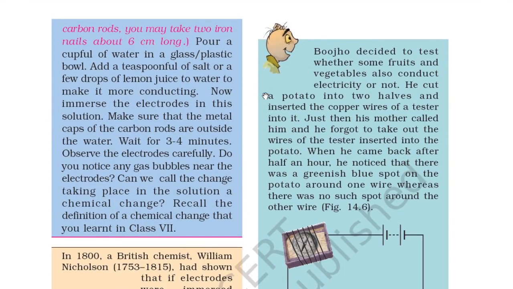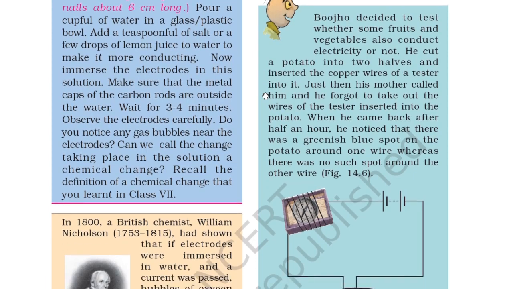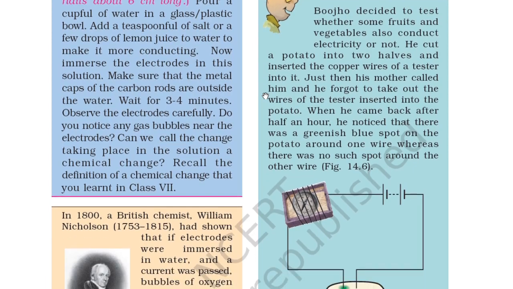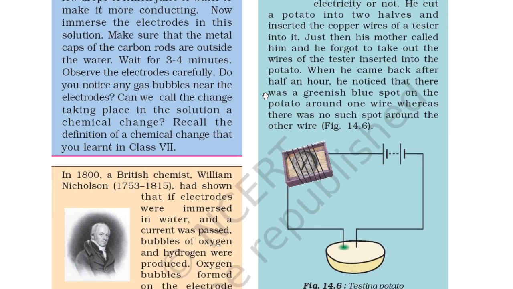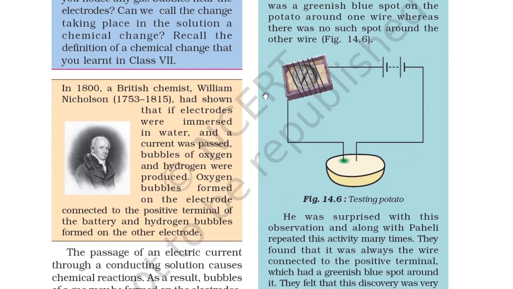So Bojo decides to test whether some fruits and vegetables also conduct electricity or not. He cuts a potato into two halves and inserts the copper wires of the tester into it. Just then his mother called him and he forgot to take out the wires of the tester inserted in the potato. When he came back after half an hour, he noticed that there was a greenish blue spot on the potato around one wire, whereas there was no such spot around the other. So you can see here a greenish spot on the potato. You can see here he is testing the potato in the figure.